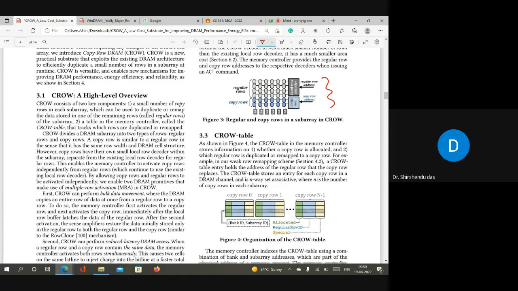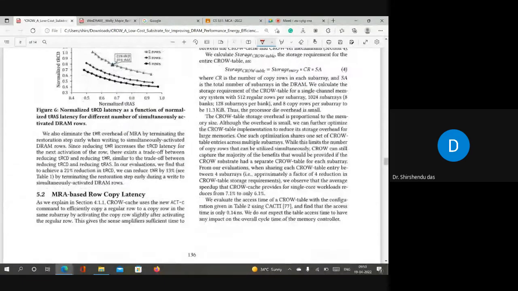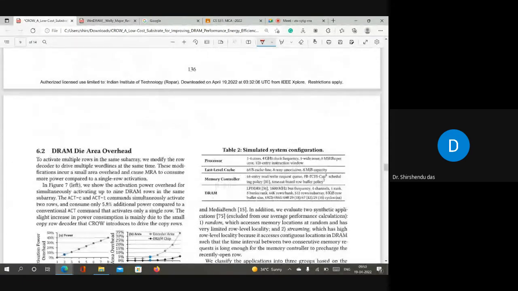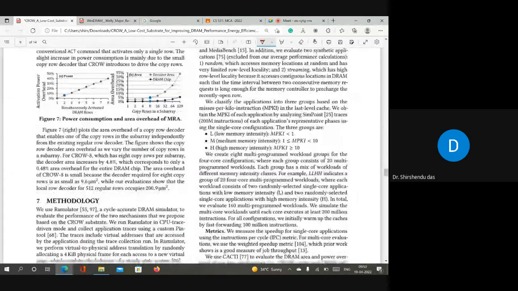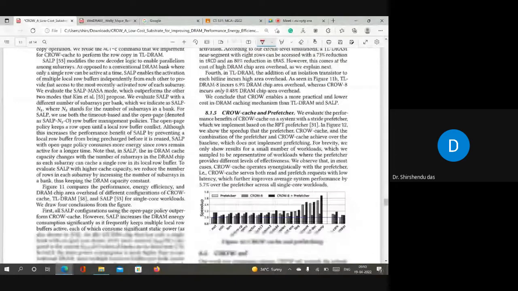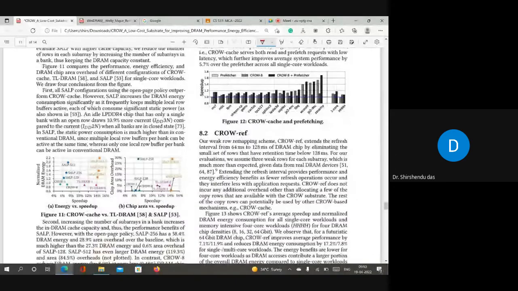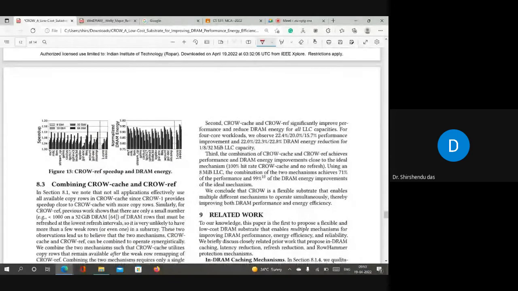If I scroll down the paper here, I think the last section is for CROW-cache plus ref. I'll advise you to read this. See, 8.3 combining CROW-cache and CROW-ref.